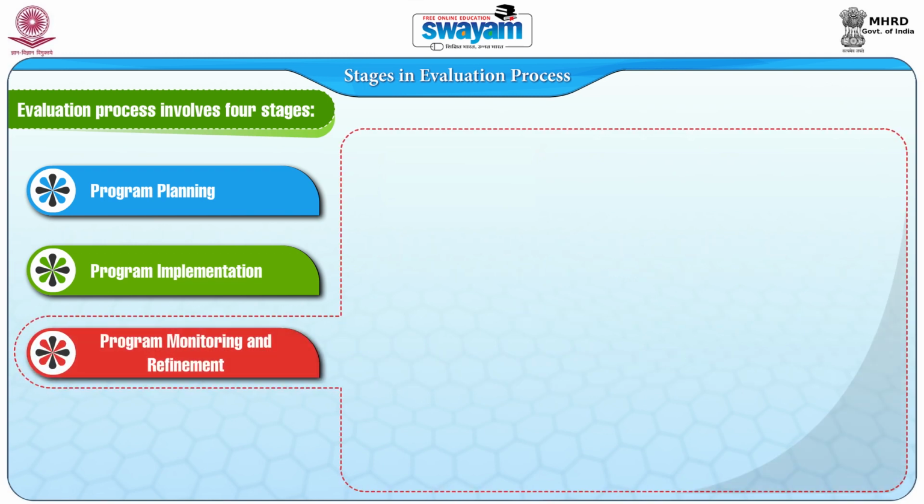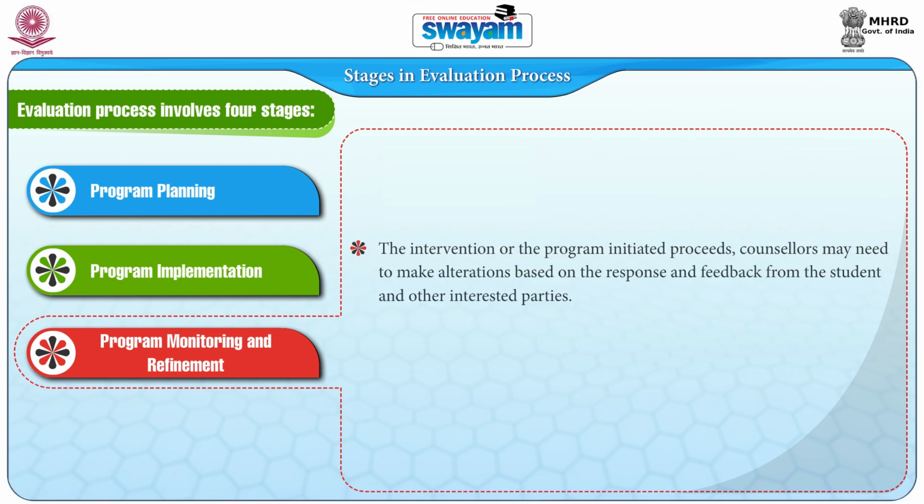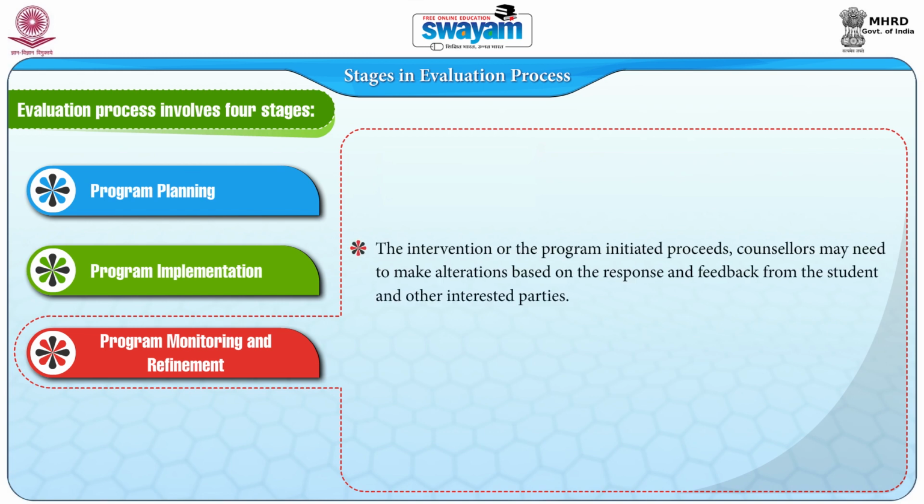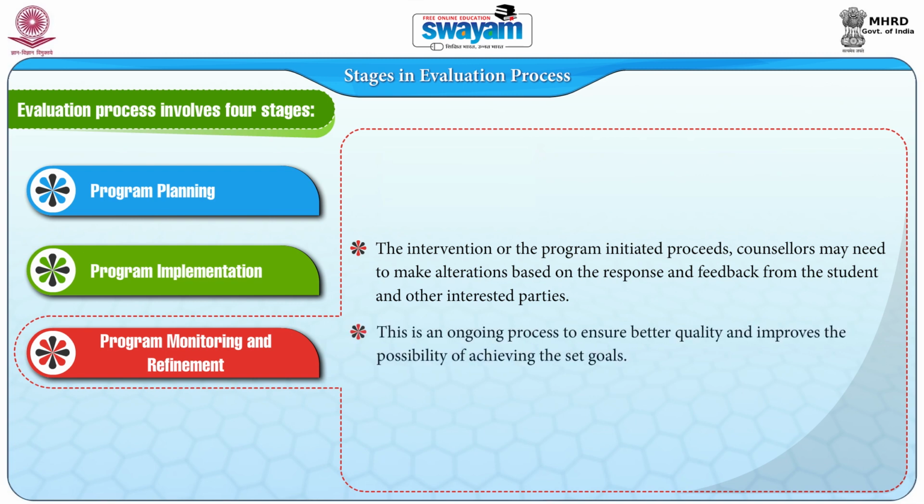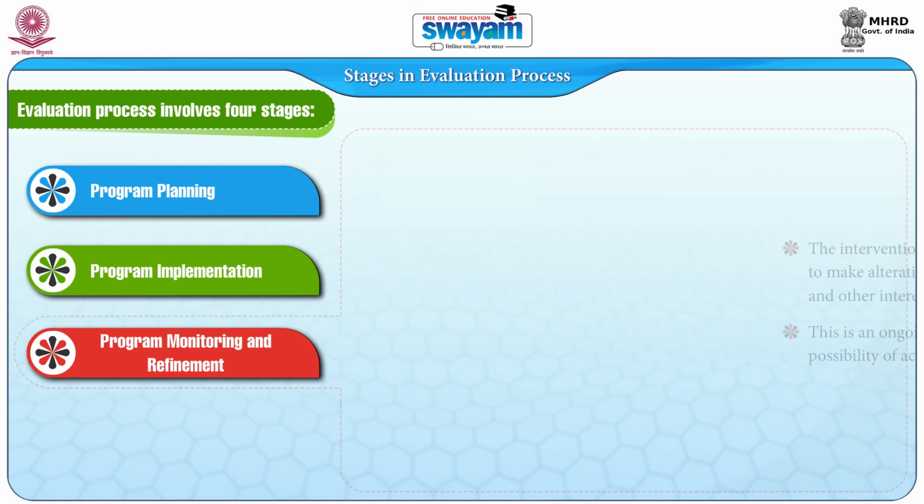Third stage is program monitoring and refinement. As the intervention or the program initiated proceeds, the counselor may need to make alterations based on the response and feedback from the student and other interested parties. This is an ongoing process to ensure better quality and improve the possibility of achieving the set goals.